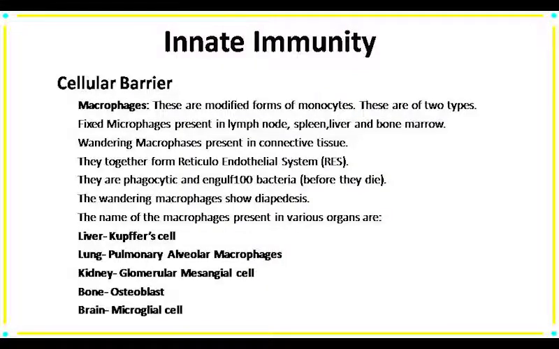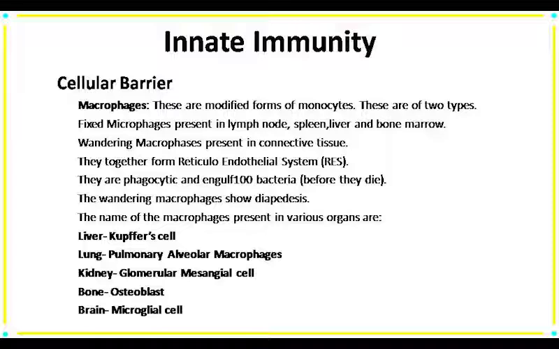Now our next term is macrophage. Macrophages also come under our phagocytes. Actually, macrophages are modified monocytes. As we know that monocytes are phagocytic in nature, so macrophages are also phagocytic in nature. Basically, macrophages are classified into two types: fixed macrophages and wandering macrophages. First one is fixed macrophages. They are present in lymphoid organs. If any kind of pathogen enters, then they destroy them.